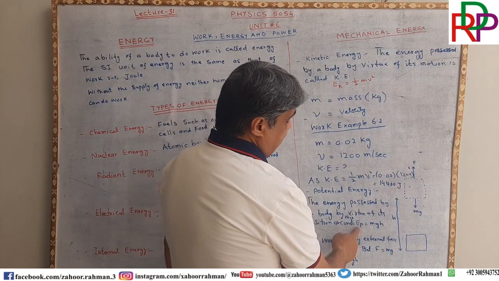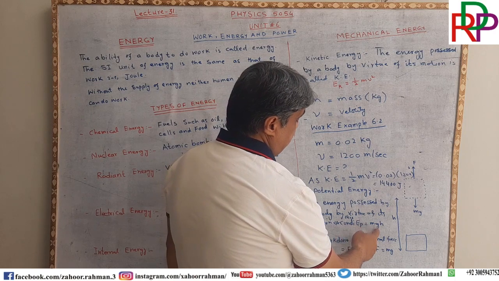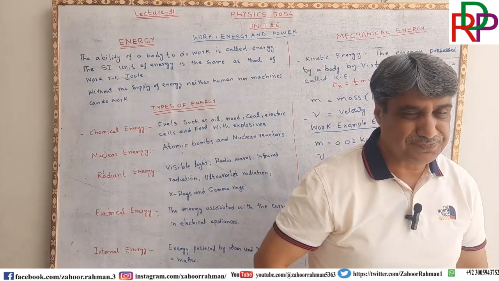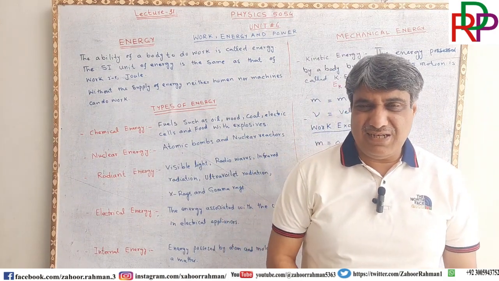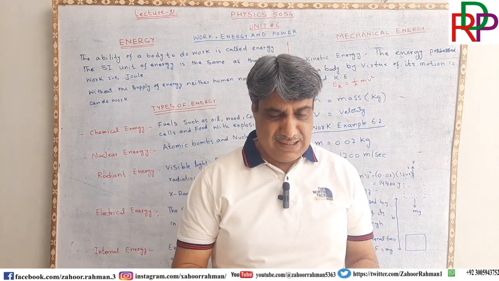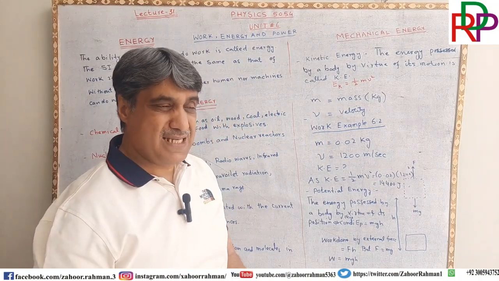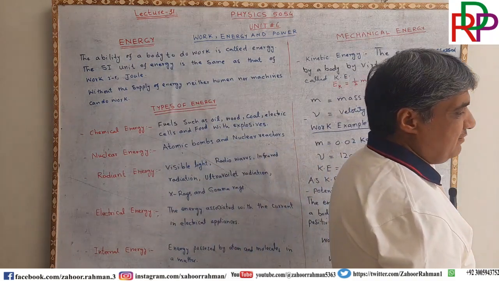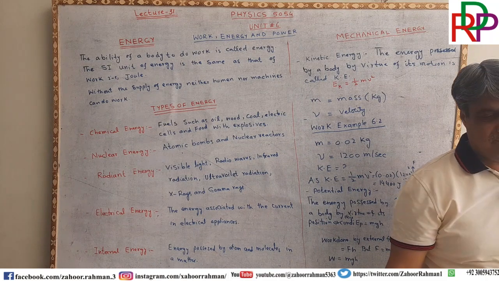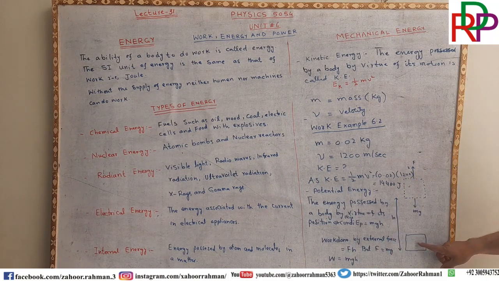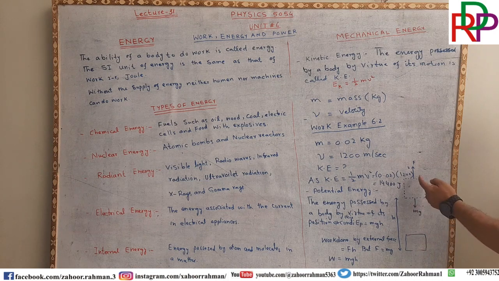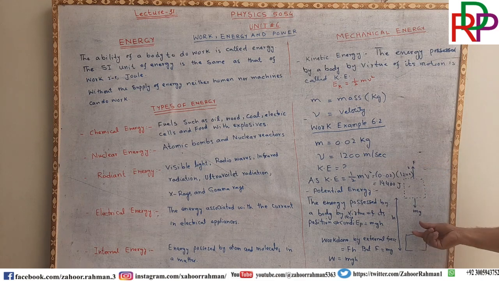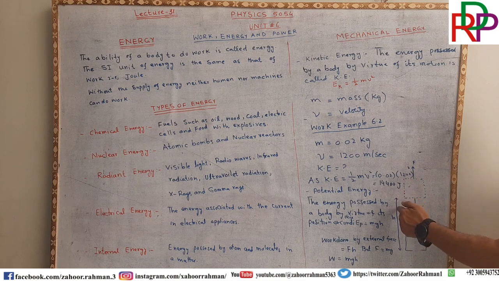Mathematically, we can write this: EP is equal to mgh. Ladies and gentlemen, if there is a height, then there must be a potential energy. If we are taking Earth as a reference point, and there is a block on the Earth, and we are raising that, we are applying a force in upward direction, and we are raising it to a height h.